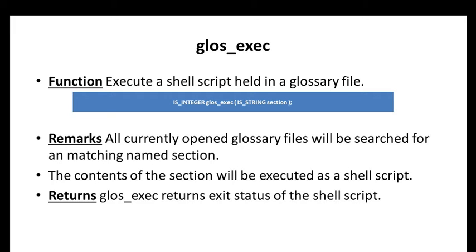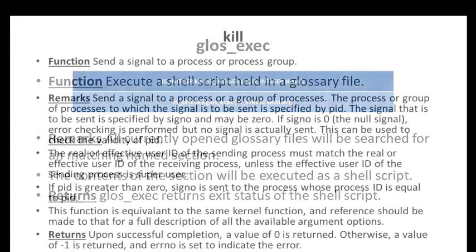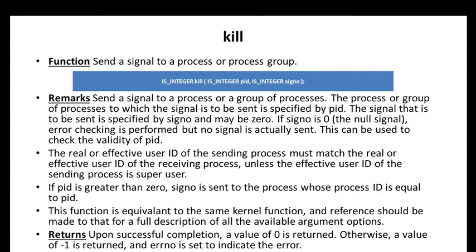The contents of the section will be executed as a shell script. What will glos execution return? It returns the exit status of the shell script.